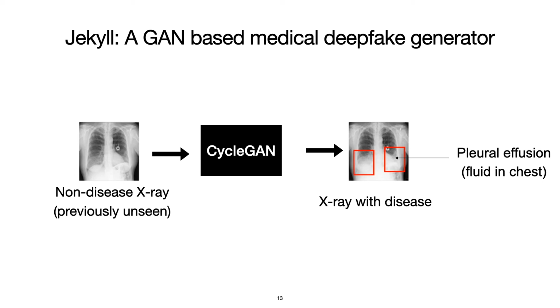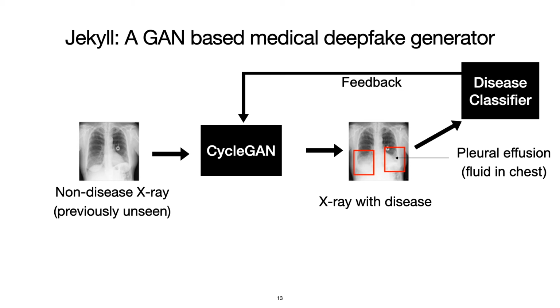Recall, however, that we do need to meet explicit attacker goals. And so we need to add additional training objectives to CycleGAN in order to meet them. The first is the disease objective, which enforces that the disease is explicitly injected. And to this end, we use an externally trained disease classifier that provides optimizable feedback about whether the output deepfake image has the disease or not.